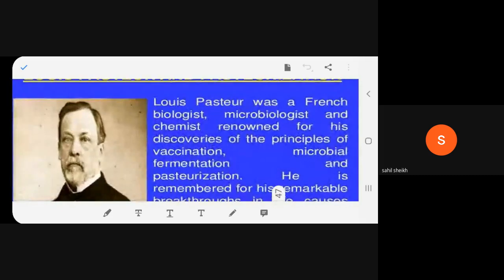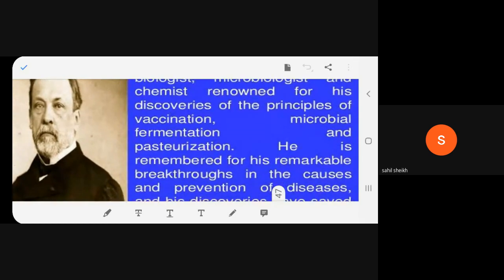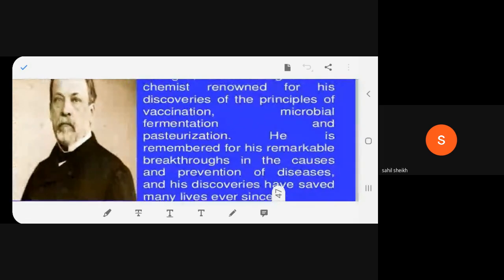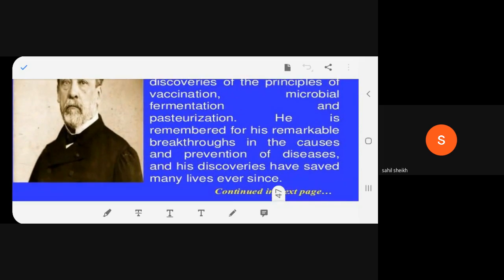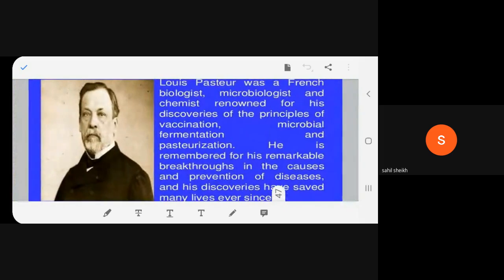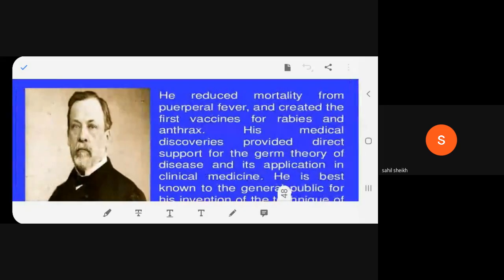So Louis Pasteur was a French biologist, a chemist, and a microbiologist, very well known for vaccination, fermentation, and pasteurization. He made lots of discoveries in science which enabled him to prevent certain diseases and which have saved so many lives to date. What did he do? Read, beta.